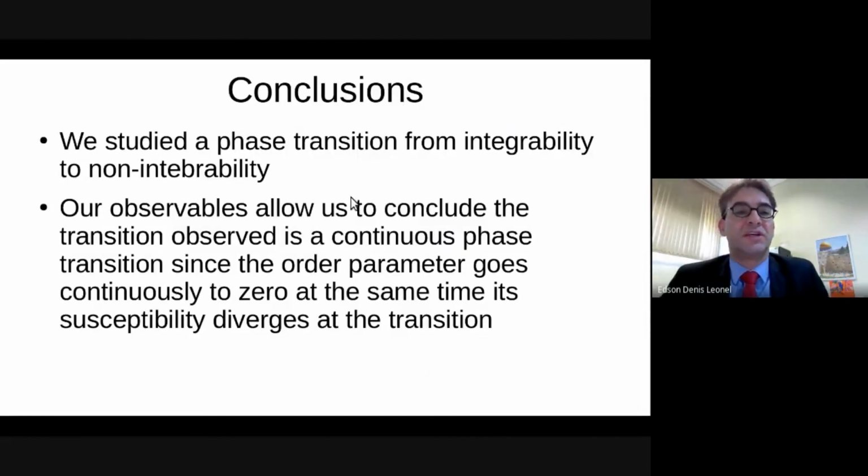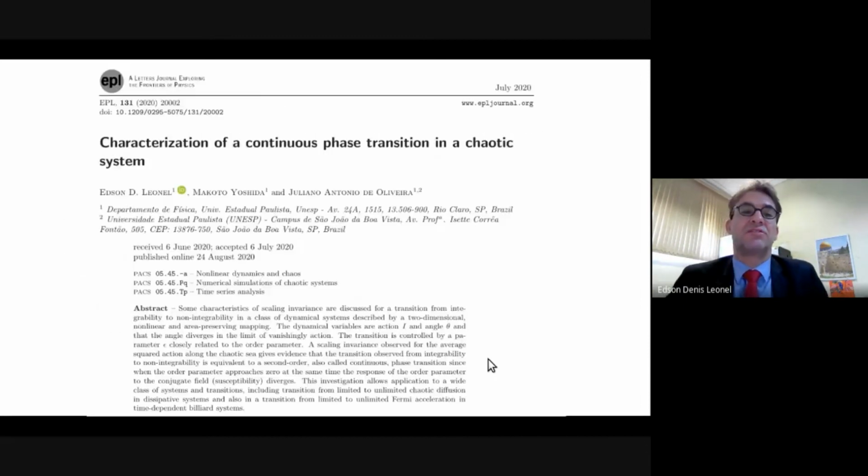So to conclude my seminar, we studied a phase transition from integrability to non-integrability, and our observables allow us to conclude the transition observed is a continuous phase transition, since the order parameter goes continuously to zero. At the same time, its susceptibility diverges at the transition.